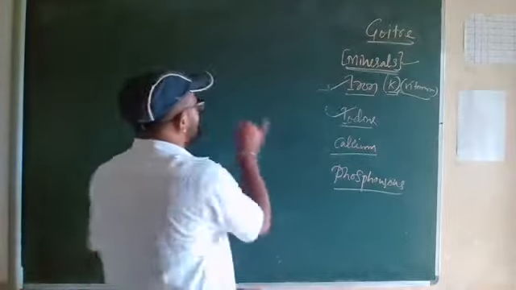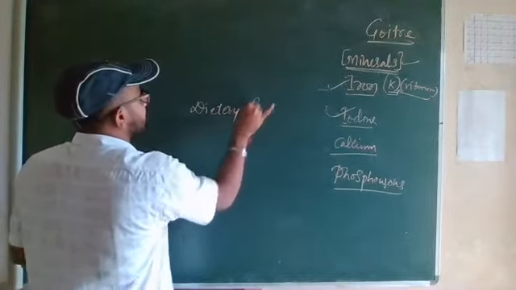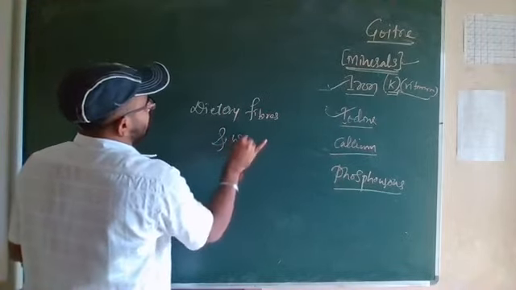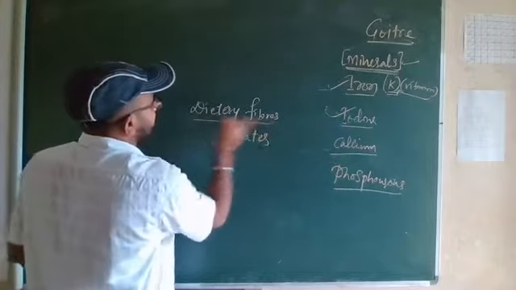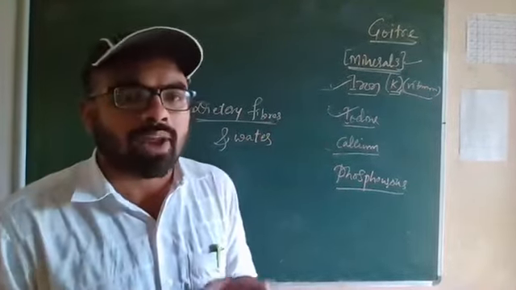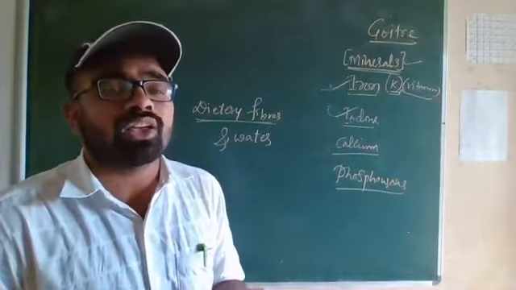So we can say them as dietary fibers and water. These dietary fibers are extracted from plants. Okay, so dietary fibers are also known as roughage.